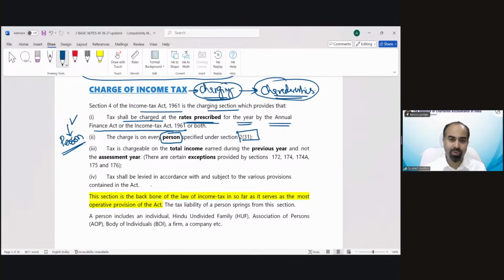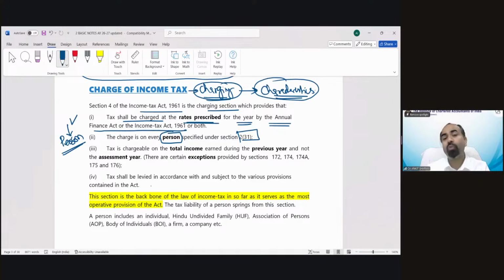As I told you, what is the way of understanding any concept? Whatever we are discussing right now, that should be clear in your mind. If any one of you starts thinking now, what is the meaning of person, sir is not telling right now, what should be the person? That is not the correct way of understanding things.